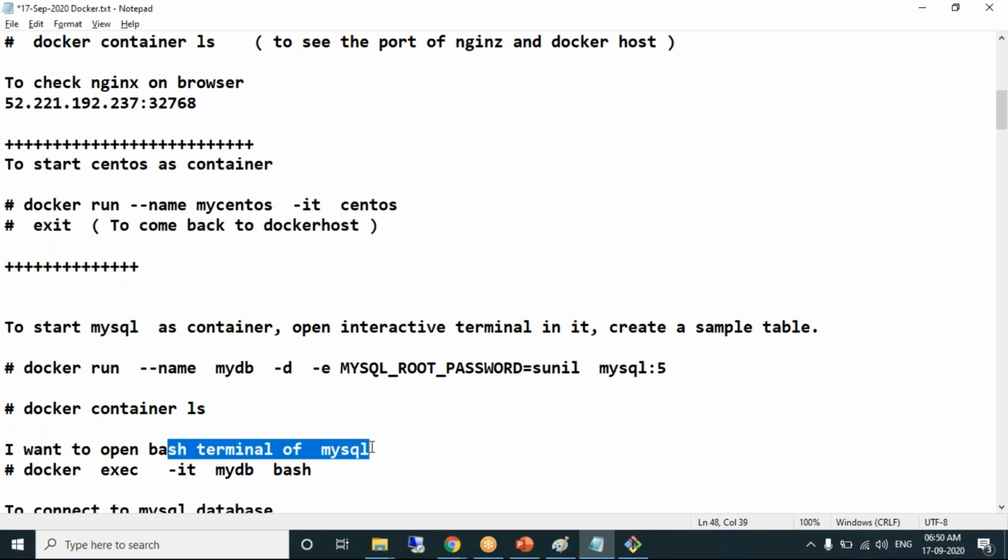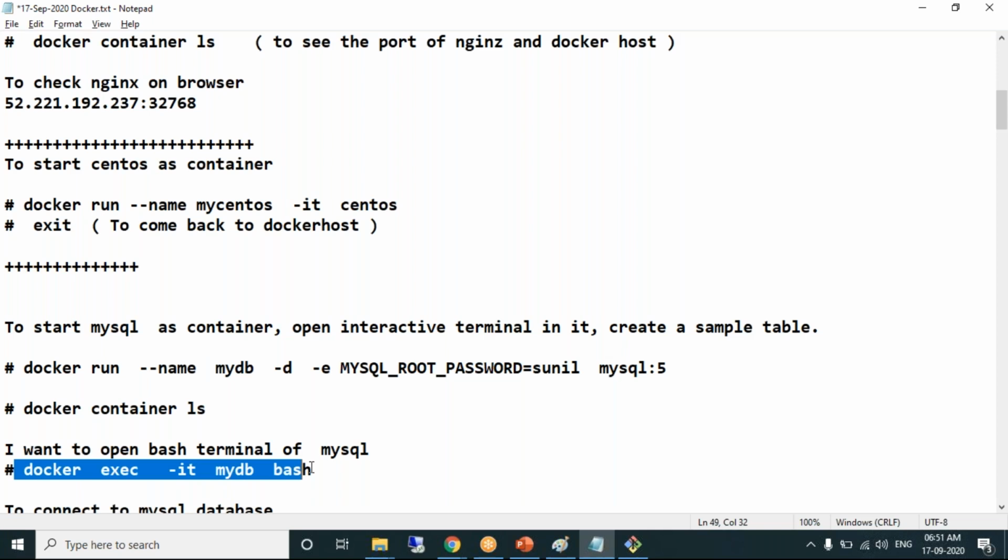To open the bash terminal of the MySQL container which we have created, docker exec. IT stands for interactive mode. What container do you want to connect to? What is the name of the container? MyDB. What terminal do you want to open? Bash.